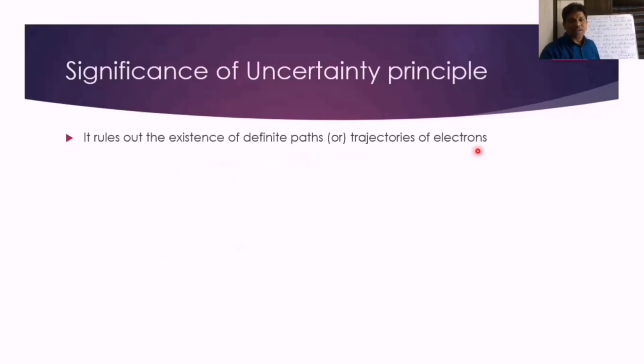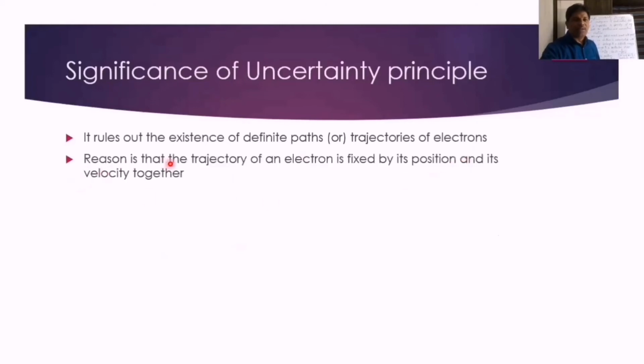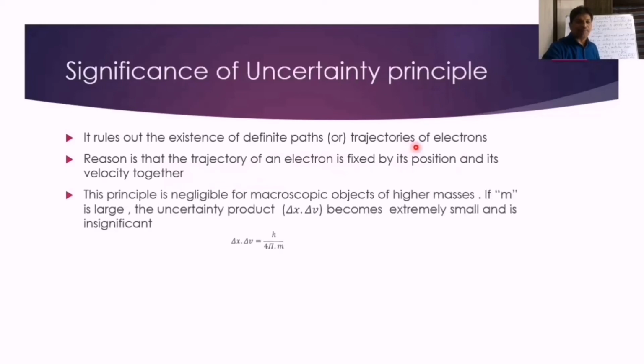That means for the electrons, there are no well-defined paths. Electron may be revolving sometimes very close to the nucleus or sometimes away from the nucleus. And the reason is that the trajectory of an electron is fixed by its position and its velocity together. But according to Heisenberg's concept, position and velocity together cannot be calculated at the same time. That's why the trajectory is not available for the moving electron around the nucleus in an atom.